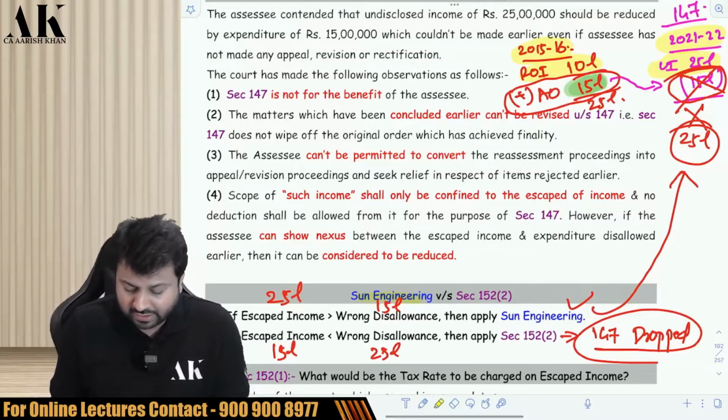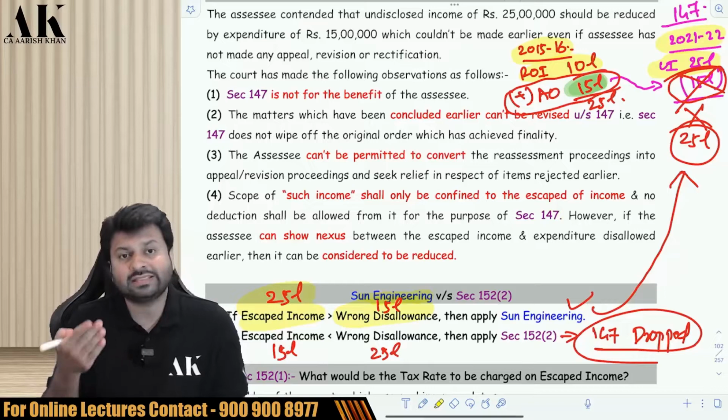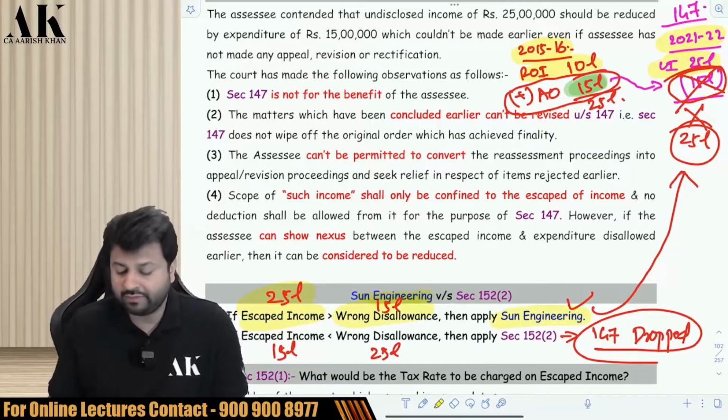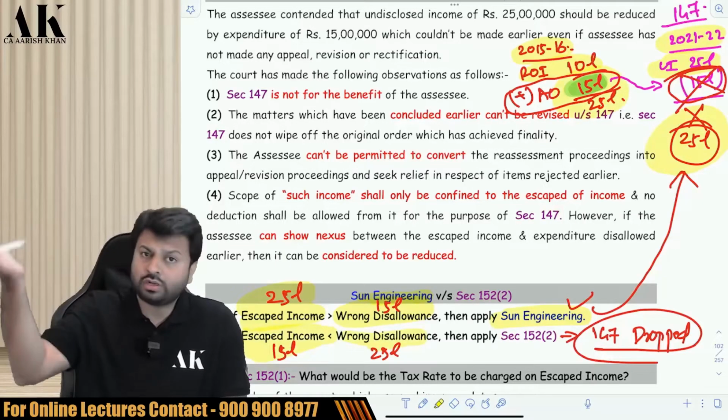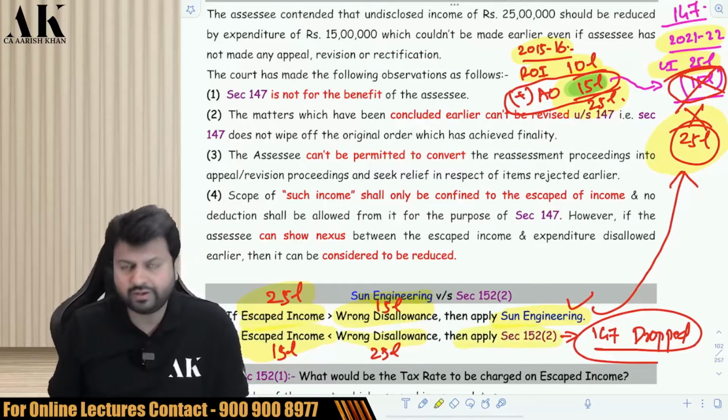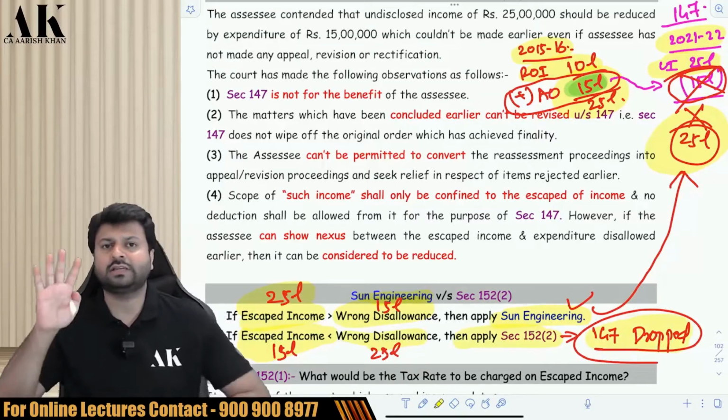Section 152: Sun Engineering case law will be applicable when your escaped income is more and your wrong disallowance is less. So then Sun Engineering case law will be applicable and then the 147 provision will apply. And if your escaped income is less and your wrong disallowance earlier was more than your escaped income, then 152 subsection 2 will apply.